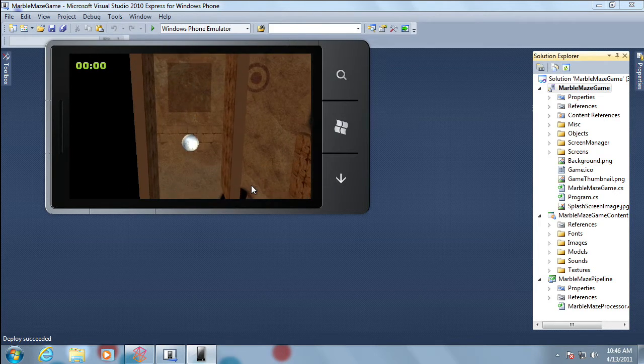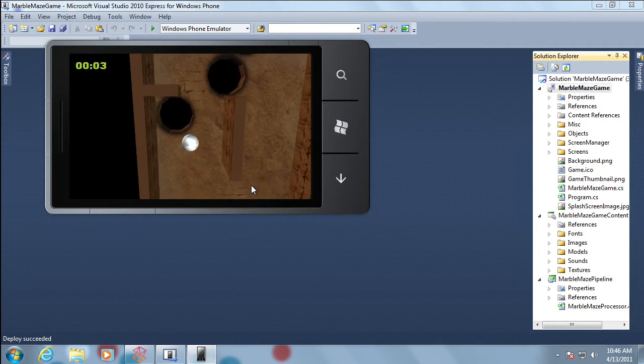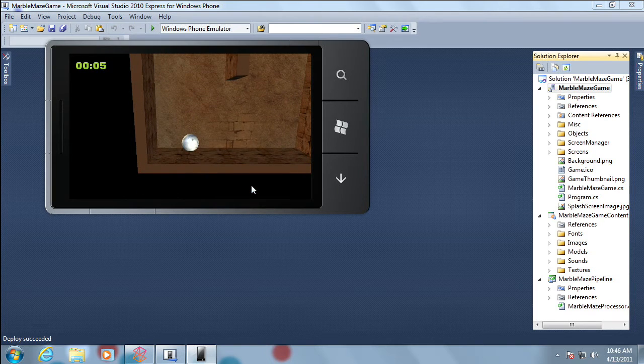Now this is a nice game. You use the accelerometer on your phone, and you kind of try to make sure the marble doesn't fall in a hole.